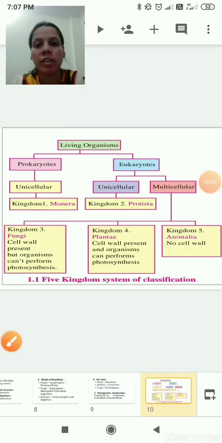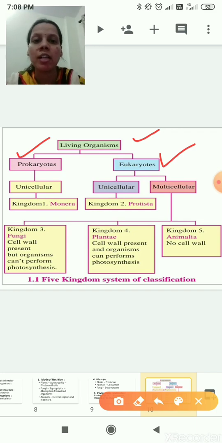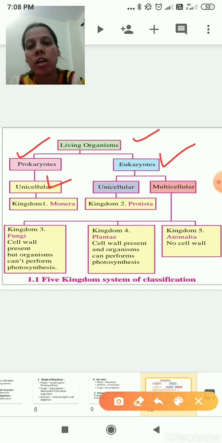Now you can see one table here: the 5 kingdom system of classification. Living organisms are further divided into prokaryotes and eukaryotes. The difference between prokaryotes and eukaryotes you know very well. Prokaryotic cells do not have a nucleus, and eukaryotic cells have a nucleus. Then prokaryotes are unicellular, and eukaryotes are further divided into unicellular and multicellular.